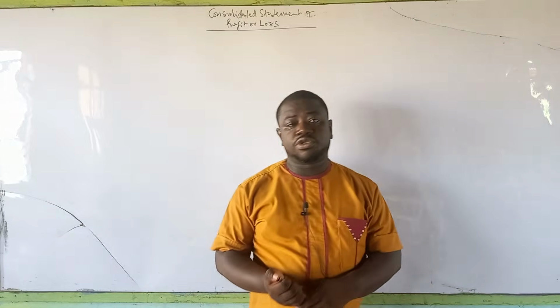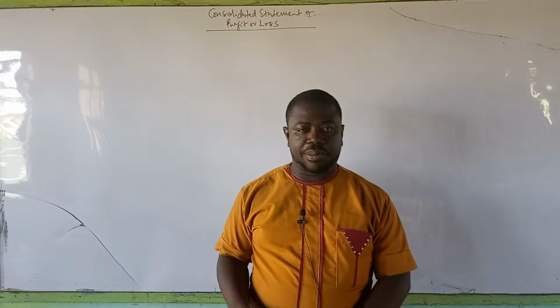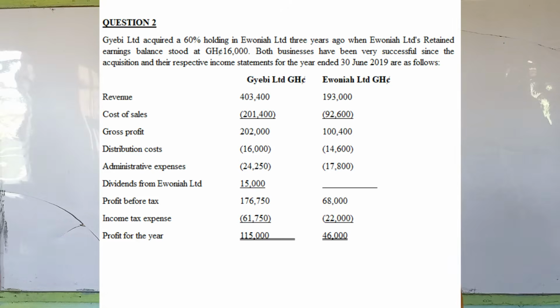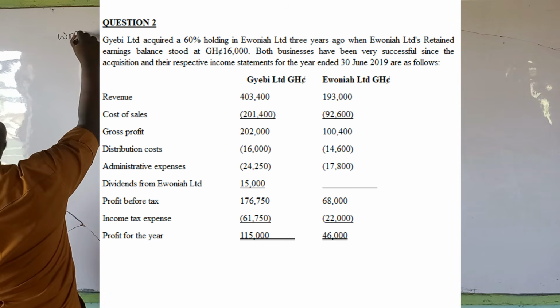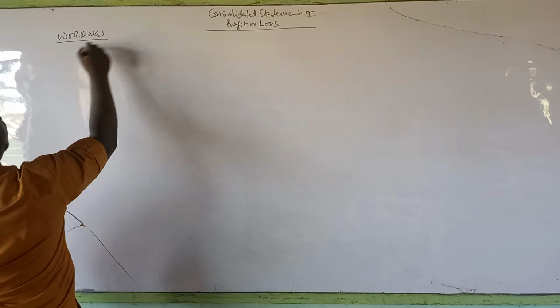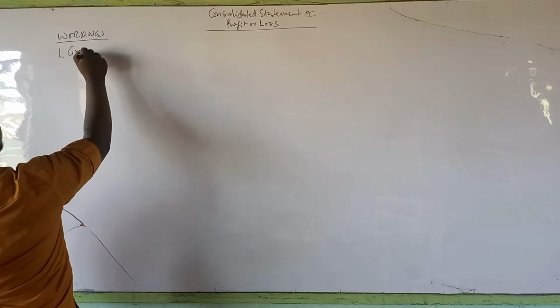But let's look at the group structure first, because this is not 100% acquisition. We are told that JB acquired a 60% holding in Ewonia 3 years ago. So you start with your group structure. So your workings, the first one is the group structure.